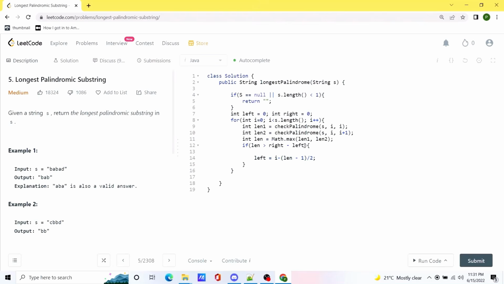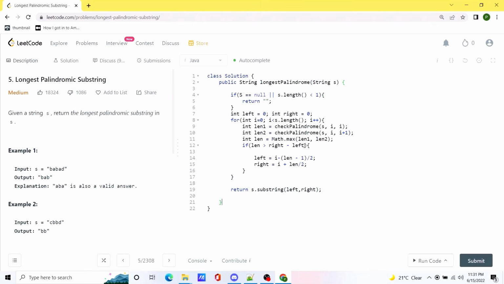So in any case, we will get the correct result for the left pointer. And for the right pointer, we are actually going to do I plus whatever the length we have found divided by 2, and this should give us the left and right pointers to create the desired substring. And after we run out of the loop, we will simply return the substring.